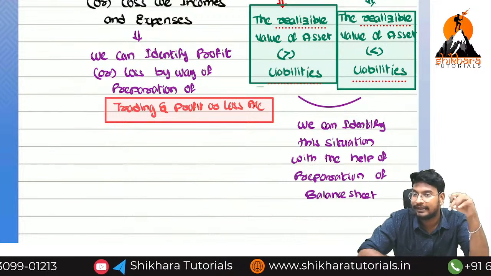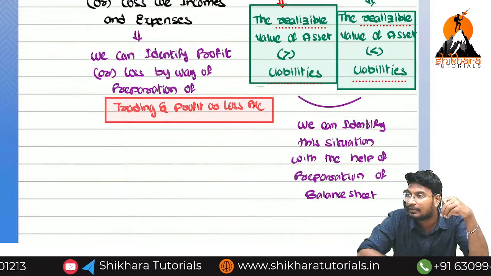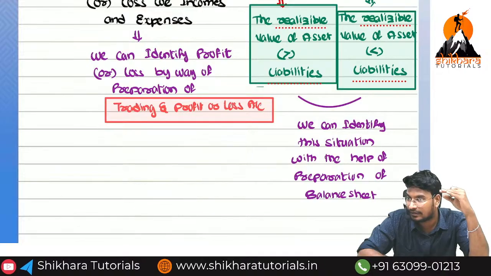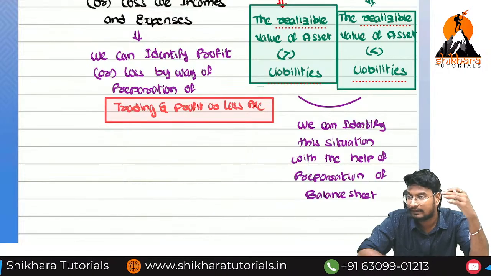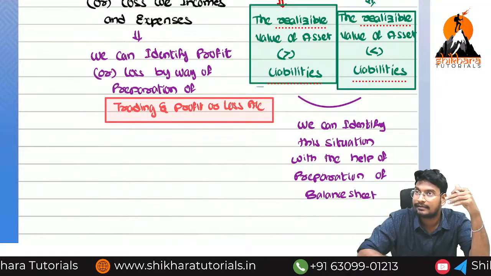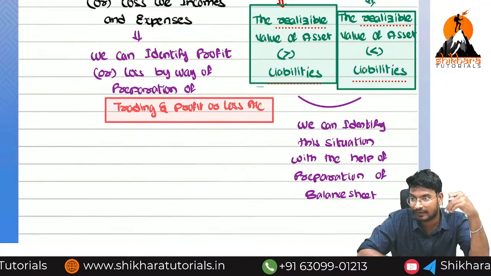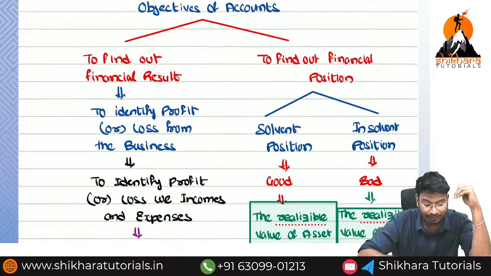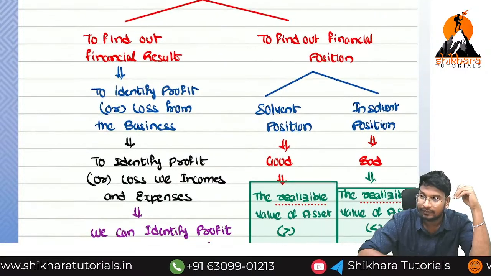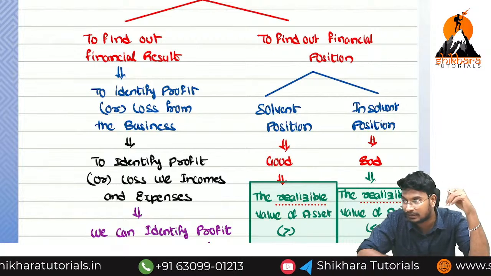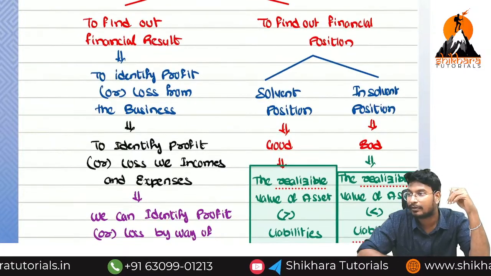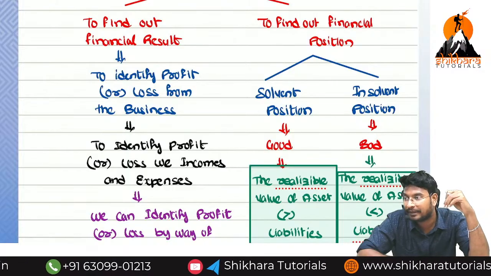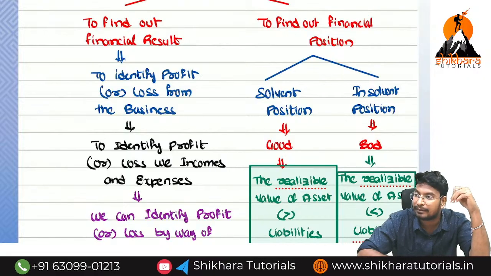Okay, now up to today's class, we have discussed the terminologies. What are the terminologies we have discussed? Business. Next, goods, services. Next, capital, drawings. Next, assets, types of assets, liabilities, types of liabilities. Then we have discussed the objectives of accounting. What are the two basic objectives? First, to find out the financial result, to find out the financial position. Financial result means either profit or loss. We can identify the profit or loss by way of preparation of trading or P&L account. We can identify the financial position by way of preparation of balance sheet.